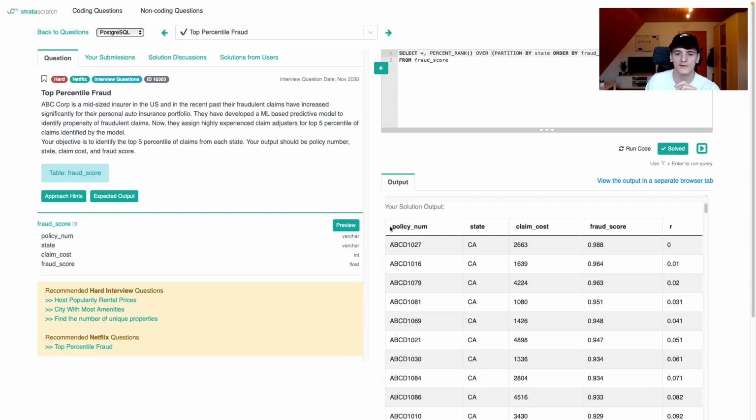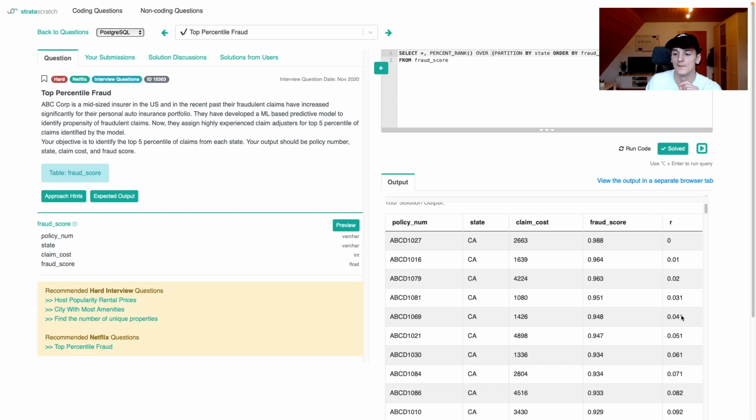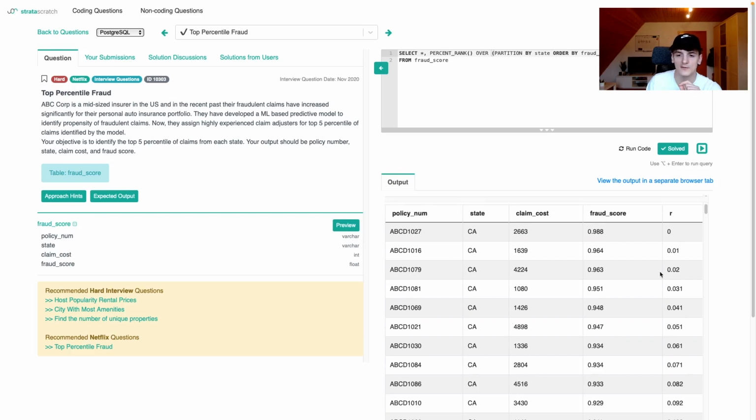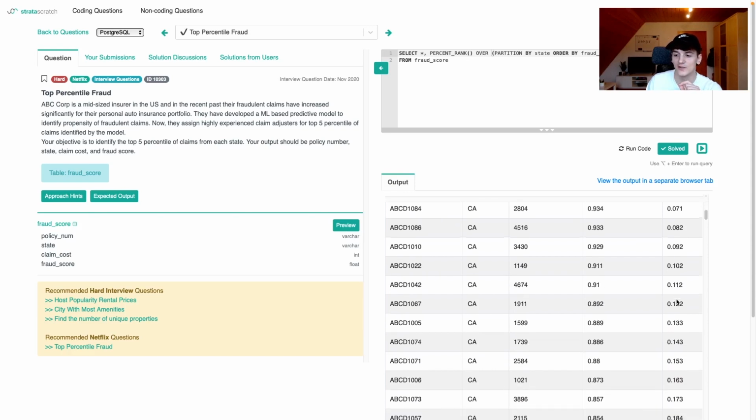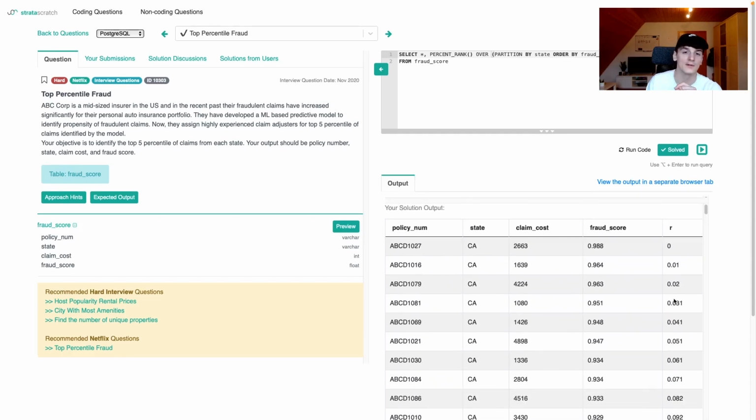So as you can see, we have all our 4 original columns and then that percent rank, and it's going to give us 0 for the highest fraud score in California. For the second highest, it's going to be 0.01, 0.02, and so on. So it's close to 100 claims for California, I think, because these are very round percentage ranks. Yeah, because if you're third out of a list of 200, it's not going to be as even of a score. I think it's going to be 0.015 and so on.